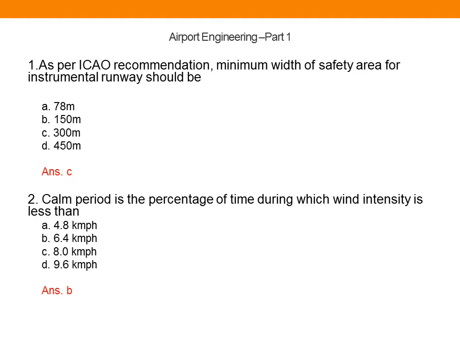Calm period is the percentage of time during which wind intensity is less than. So whenever we consider the design of an airport, we always consider the direction and intensity of wind as a major affecting factor on the orientation of the runway. And if that wind intensity is less than a particular limit, then that time period is called as calm period. And that limiting wind intensity is 6.4 km per hour. So the correct option is option B.